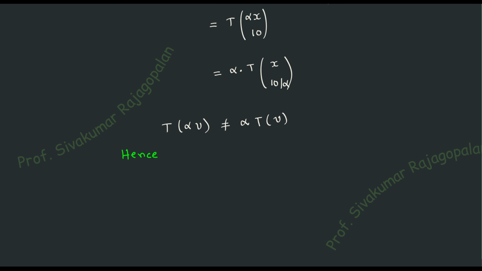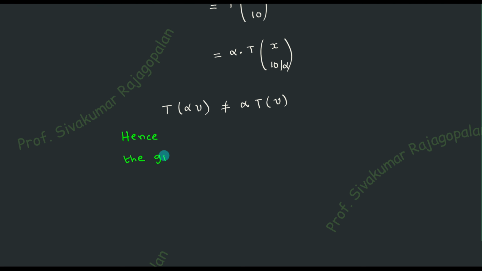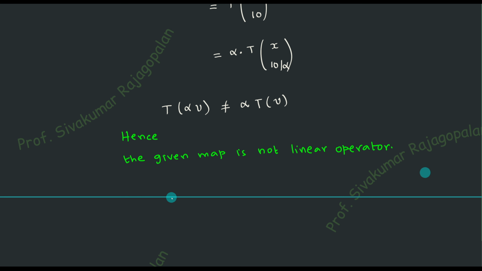So the conclusion is that the second property is also not satisfied, and therefore the given map is not a linear operator. Map and operator are identically the same, so that's why I'm interchanging the terminology. Given operator is not linear, or we can say the given map is not linear. They are all the same. So till now you are able to understand the way in which you can classify the given operator to be linear or not linear. This is quite an important concept.